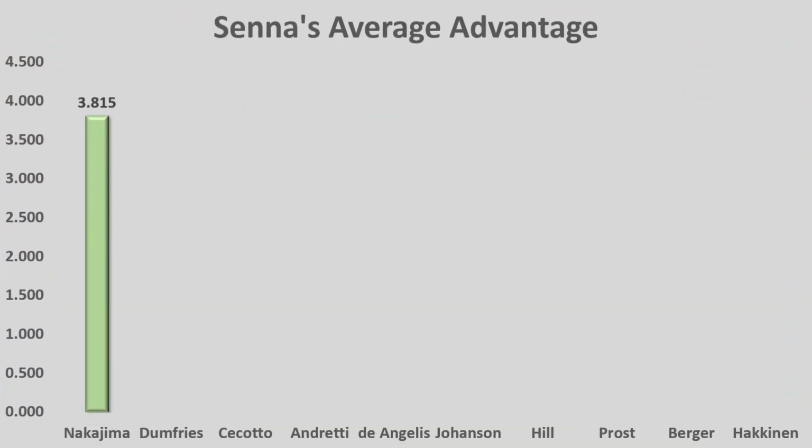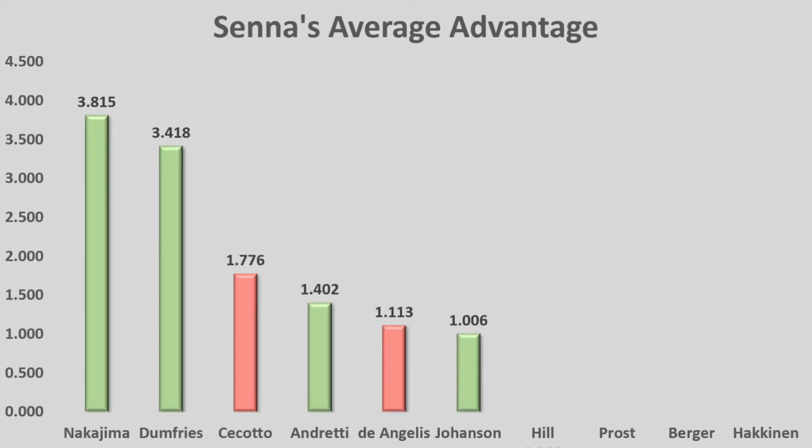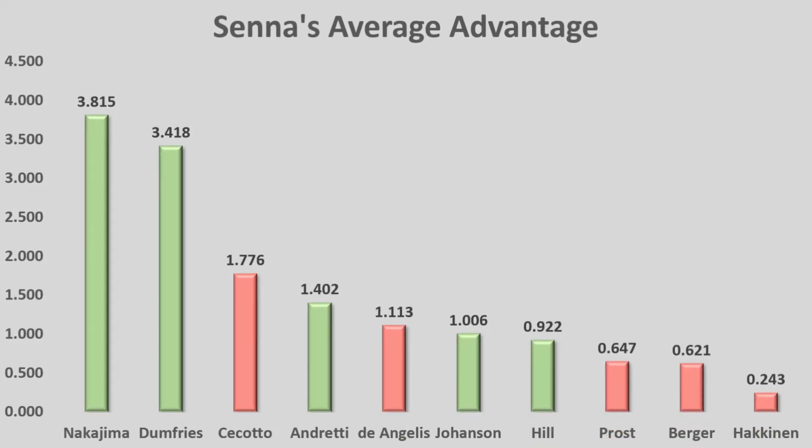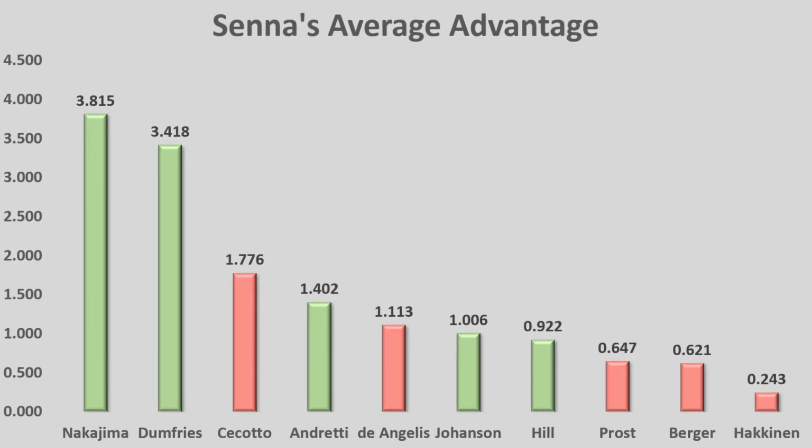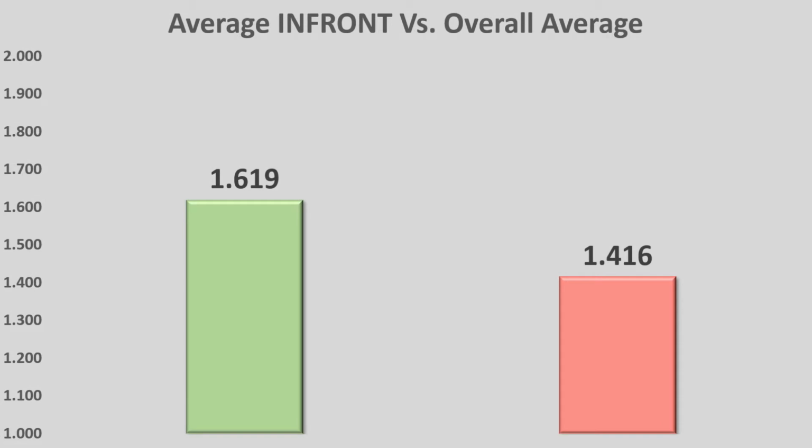So what I can do with these 2 graphs is I can mush them together to create Senna's overall average against each of his teammates, and that is exactly what I have done. And we end up with a graph that looks a bit like this. Nakajima stays at 3.8 seconds, and Dumfries stays at 3.4. However, Cecotto comes down to 1.7. Andretti stays the same, De Angelis comes down, as does Prost, Berger, and Häkkinen. Which means if we now compare Senna's overall average in front versus his overall average including the times that he was behind, we have a 0.2 decrease.